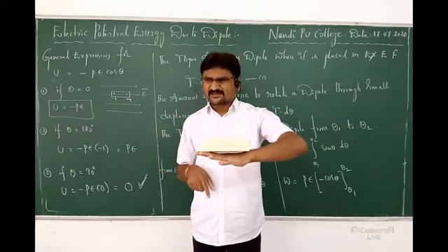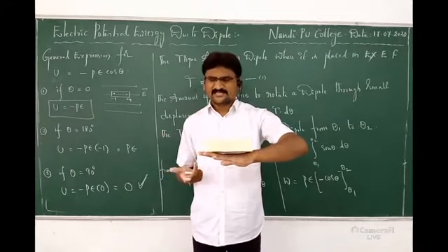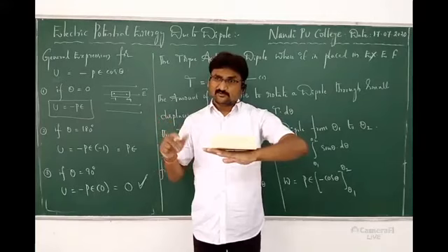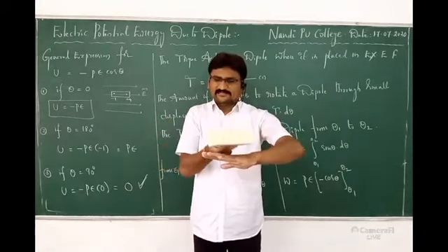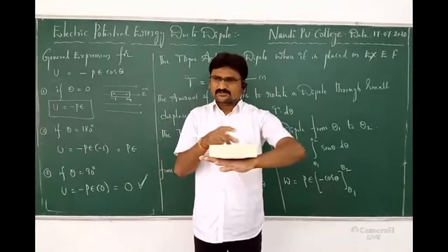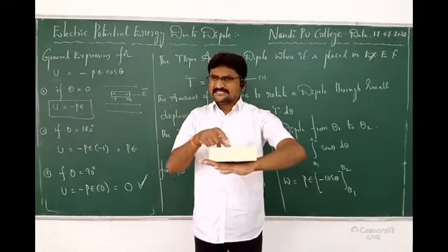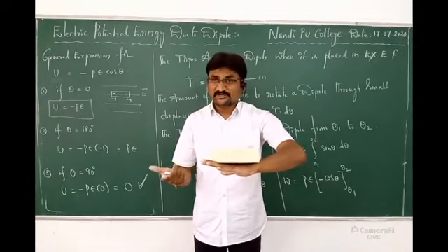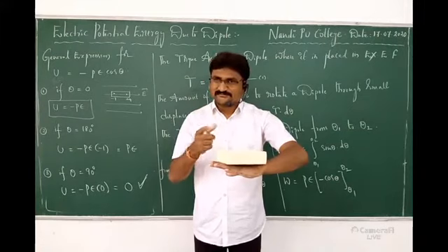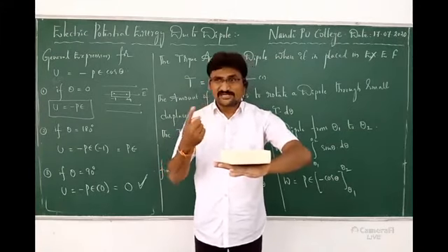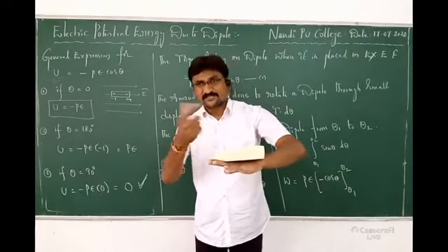Is it in equilibrium or not? Equilibrium. Yes. Now theta 180. Now it is negative, it is positive. Is it equilibrium or not? Equilibrium only. So when theta is 0 or theta is 180, the dipole is in equilibrium.